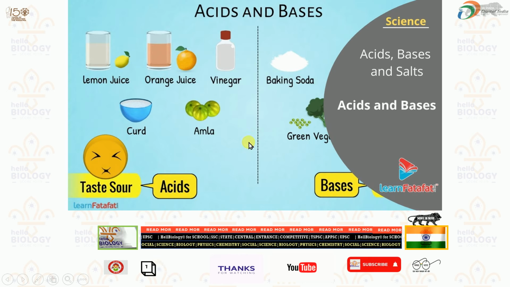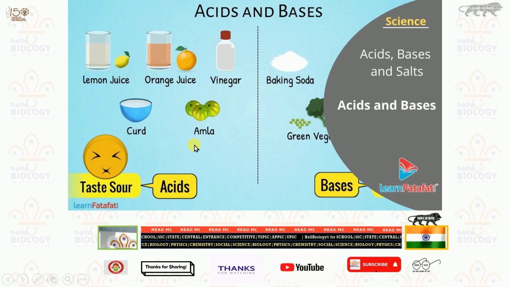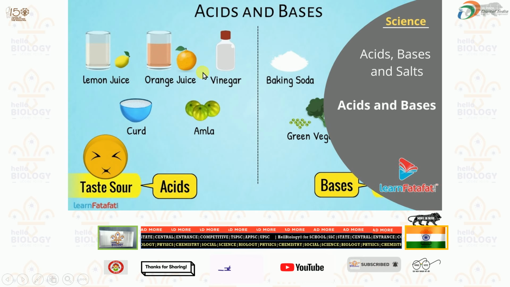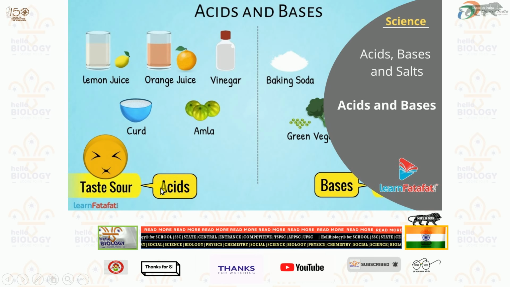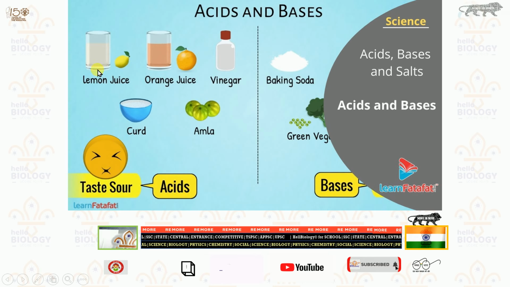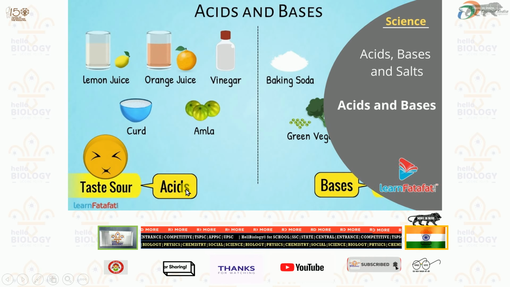And in case of different kinds of foods here, lemon juice, orange juice, vinegar, curd, amla, different kinds of taste will be there. Usually it tastes sour, and these sour tasted foods that you usually use are called acids. Now you got an idea on acids. That means the different kinds of foods we eat daily contain acids.